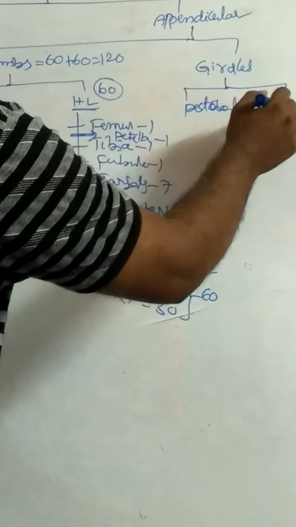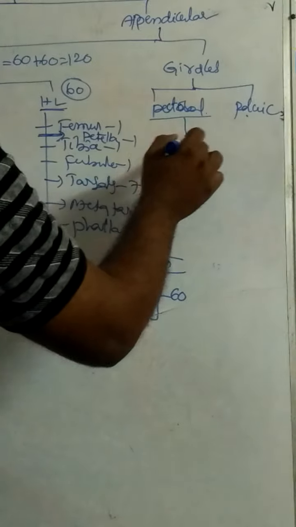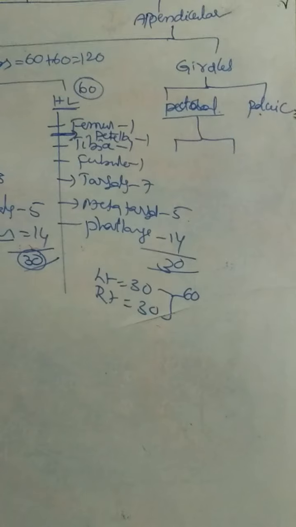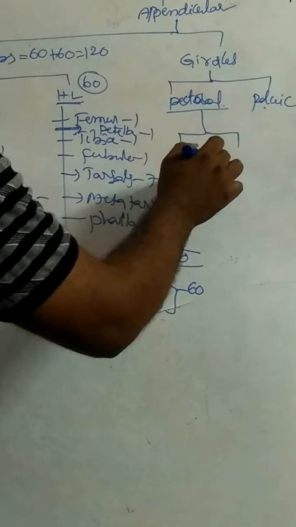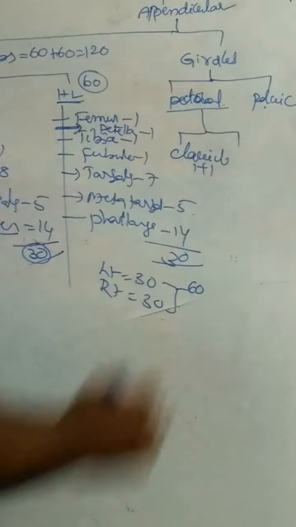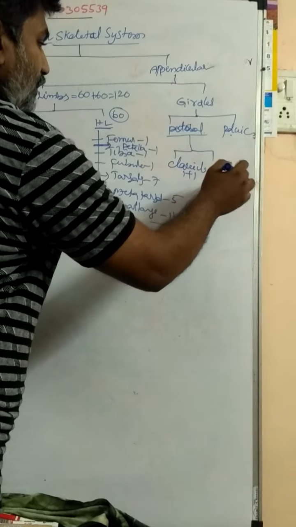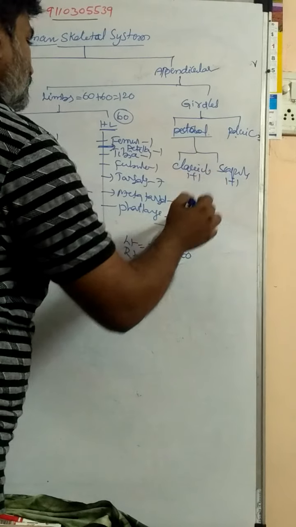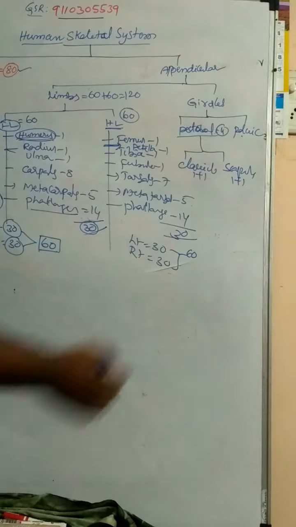Pectoral girdle. Next one is pelvic girdle. Pectoral girdle consists of 2 bones. One is clavicle, also called the collarbone. 1 plus 1: there are 2 collarbones, left and right. Clavicle and scapula, 1 plus 1. Total number of bones in the pectoral girdle: 4.